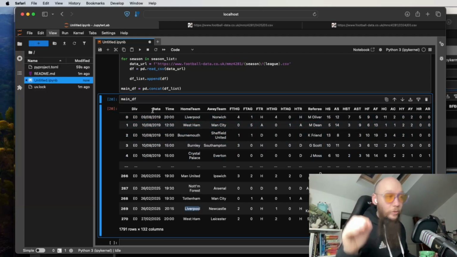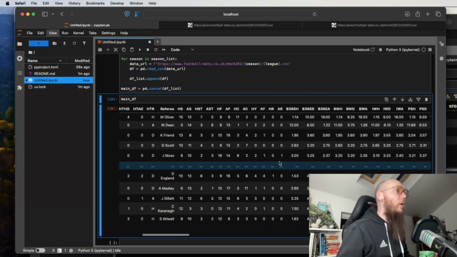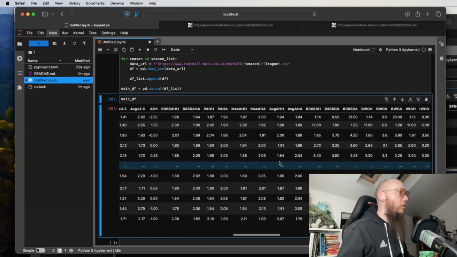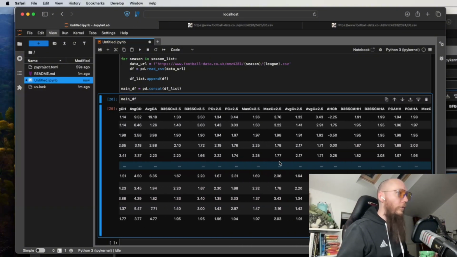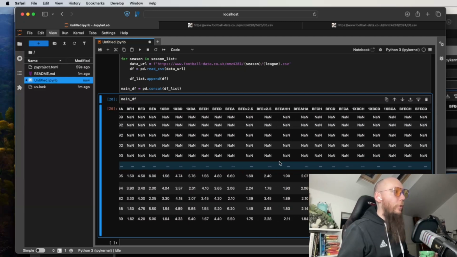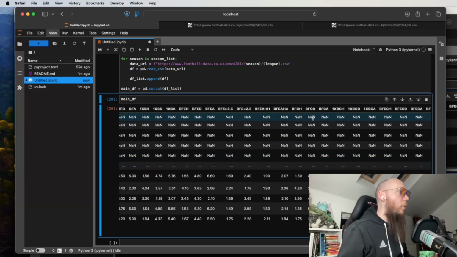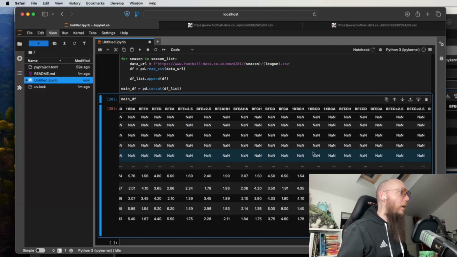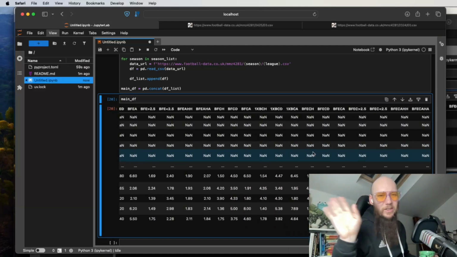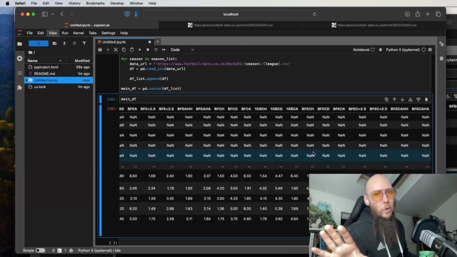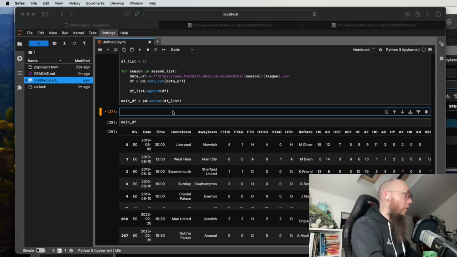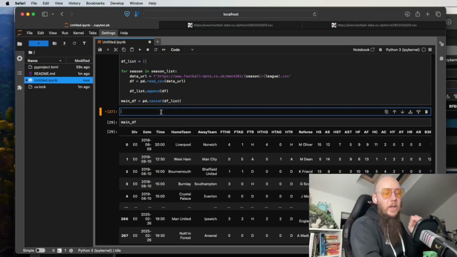It needs to be an actual date. We're also going to get rid of some of these columns because we're not interested in all of them for the model that we're going to be producing. You can see quite a lot of them are actually NaNs, so we just need to get rid of the things that we don't want. As I say, we're going to make sure that column is a date, and we're going to order by it.